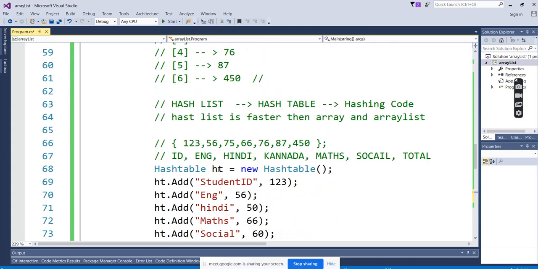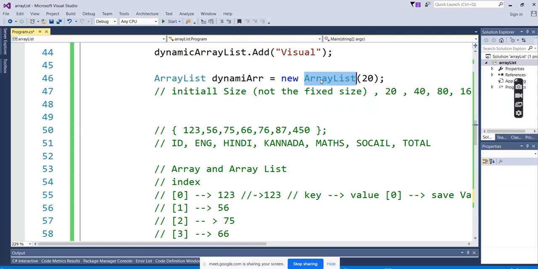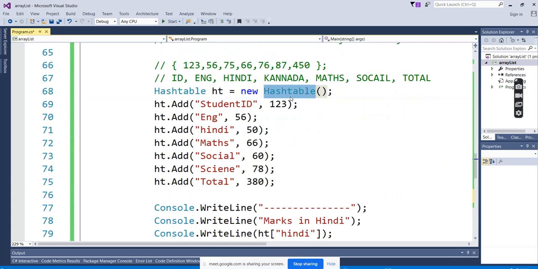But for example, this is an object, right? HT is an object, and ST is an object. When we create the class, hash table, array list, all these are classes. Till now we used to say that this is a variable, but it's not a variable, it's an object, an instance of the class. So array list is a class, it's an object of the array list, the dynamic array. Hash table is a class, and this is an instance of the hash table.